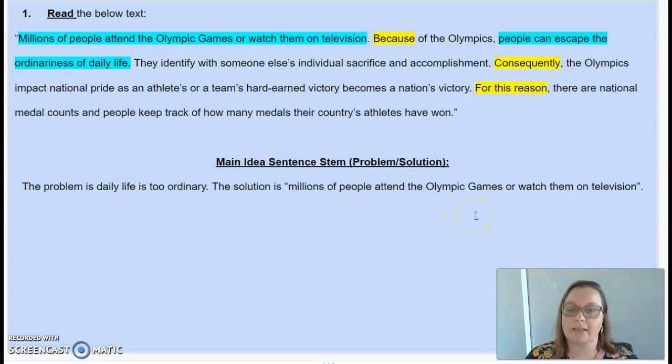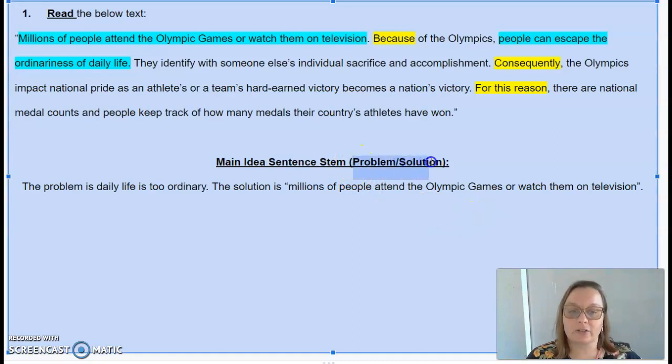It's just not, I think, the best answer for what the actual text structure is, okay? So this is not mainly talking about a problem and then a solution. This is mainly talking about the fact that there are several effects to this cause of people wanting to escape the ordinariness of daily life. Okay, there's not just one clear problem solution here.